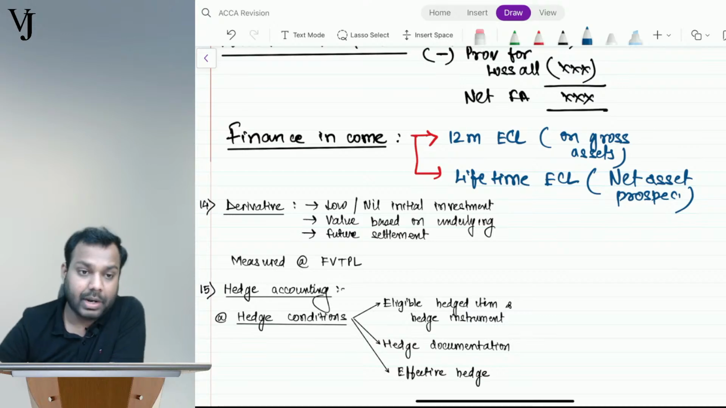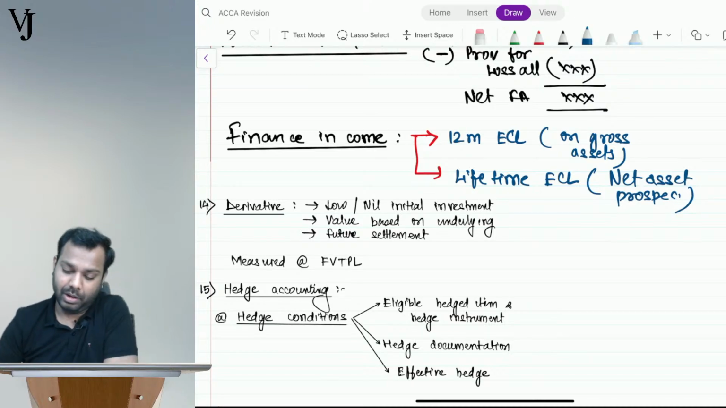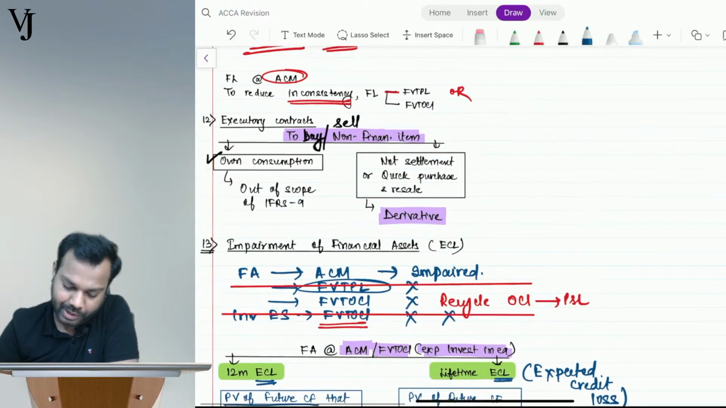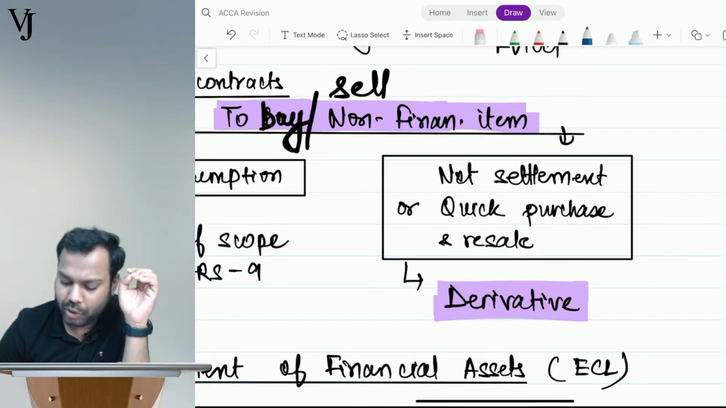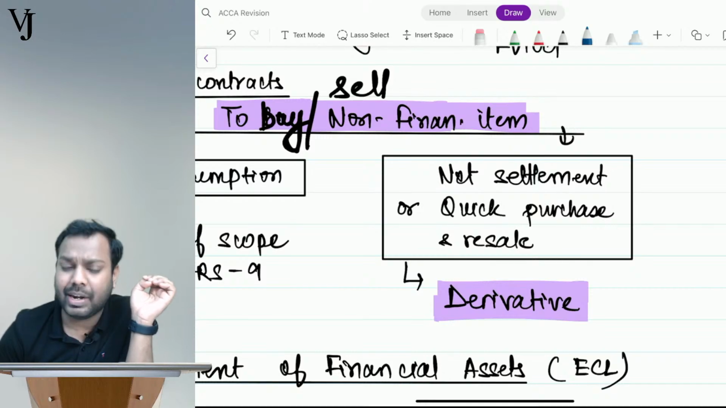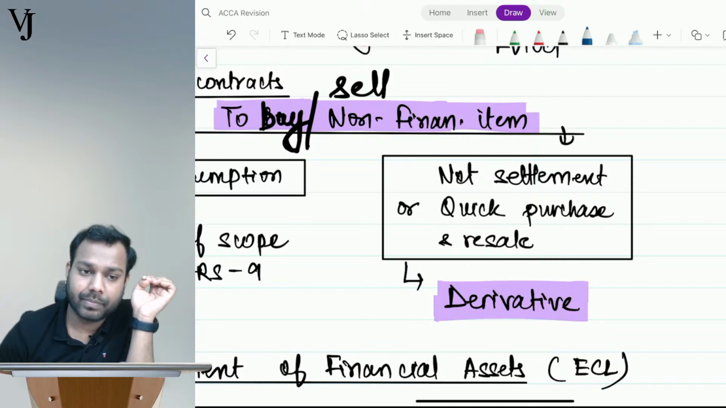Fair enough. Now, going back to Aditya's query, delivery but not own consumption. See, I have written here one more point. You have taken the delivery but you are not consuming. You will sell it. You will quickly purchase and sell it off. Then also it's covered here. Aditya, I hope this answers your query.